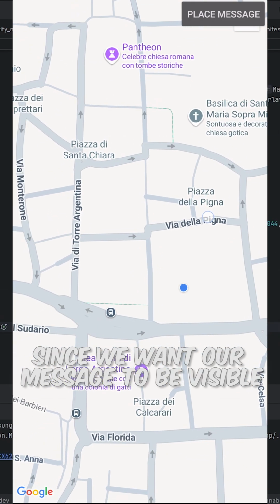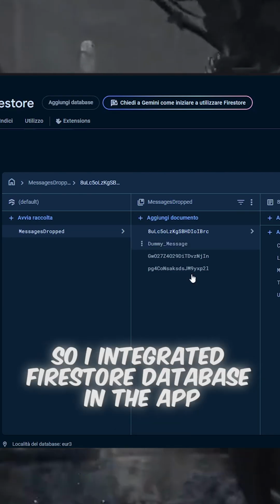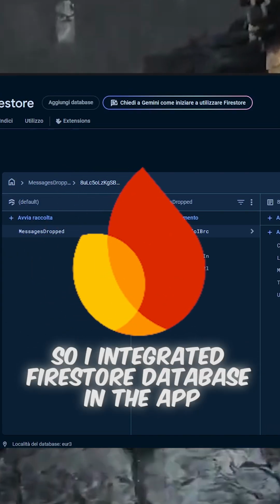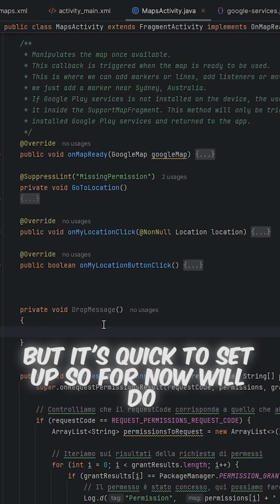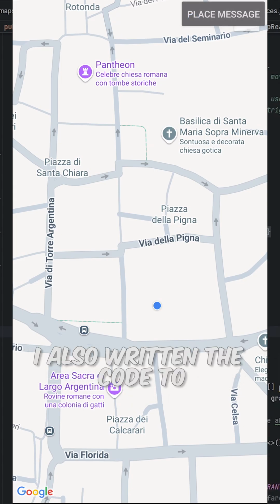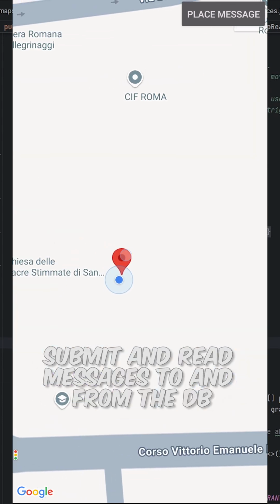Since we want our message to be visible by any user, we need a database to store them. So I integrated the Google Firestore database in the app. It's not an ideal solution, but it's quick to set up, so for now it will do. I also wrote the code to submit and read messages to and from the DB.